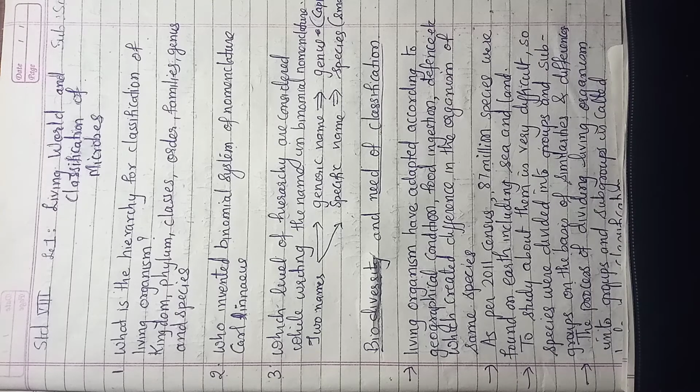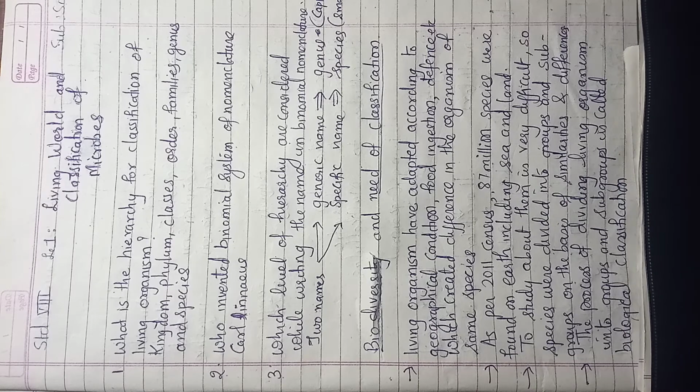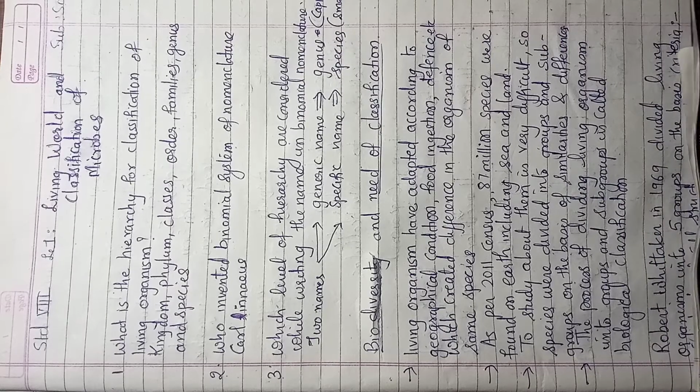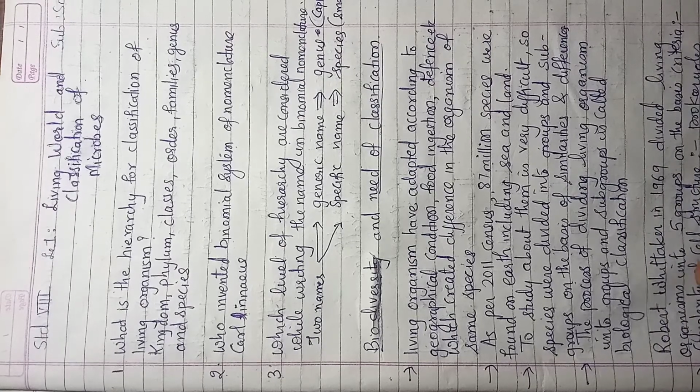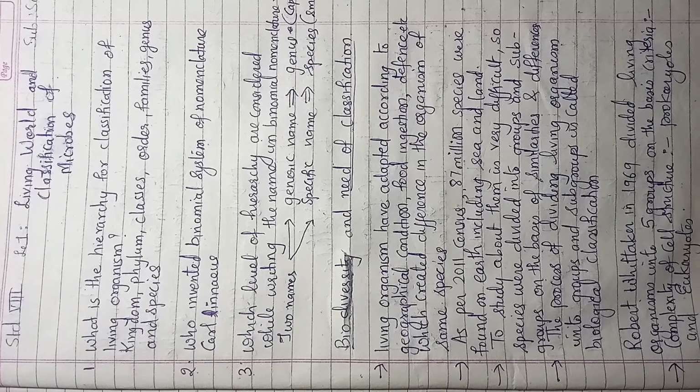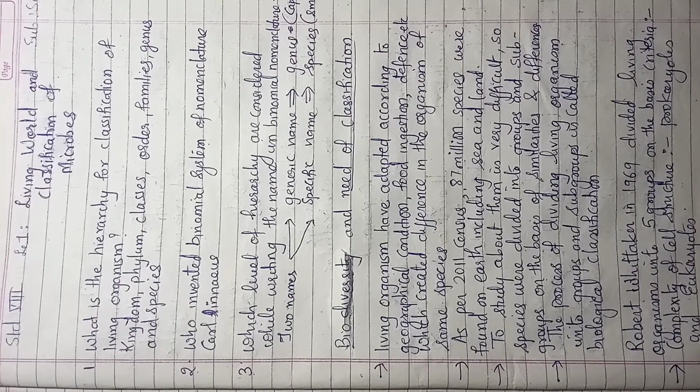The process of dividing living organisms into groups and subgroups is called biological classification, which we are going to study in short. Robert Whittaker in 1969 divided living organisms into 5 groups on the basis of certain criteria. The first criterion is complexity of cell structure, that is prokaryotes and eukaryotes.